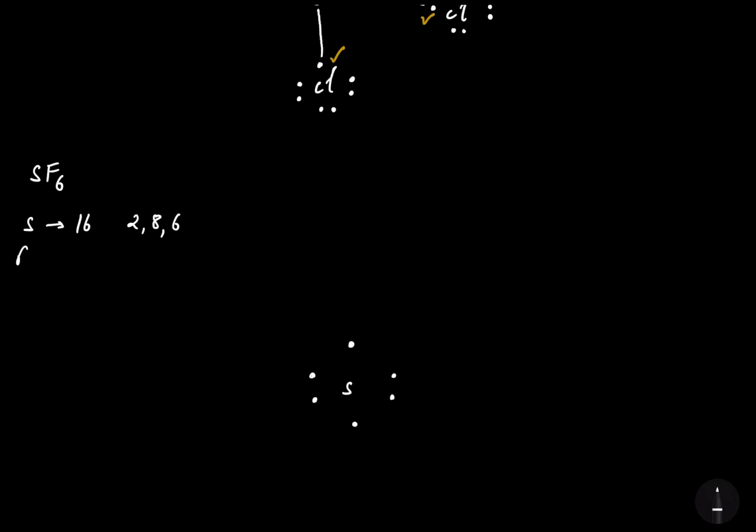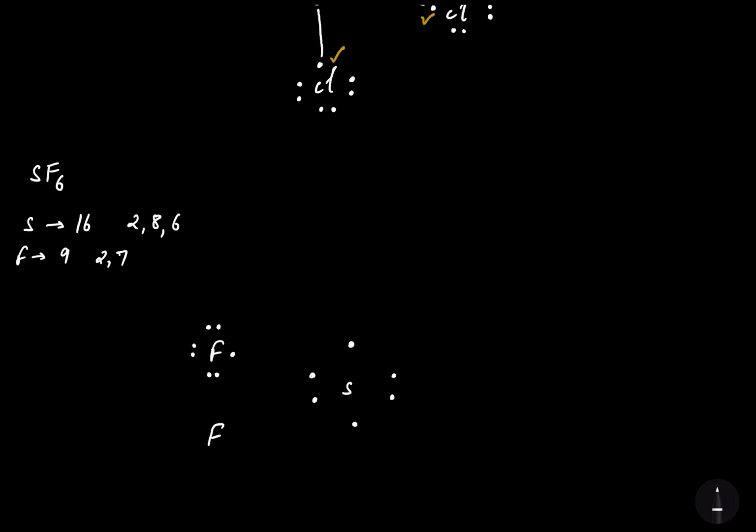Now let's talk about fluorine. It's 9. Configuration will be 2, 7. So I'm firstly making 6 fluorines over here. Fluorine 1, 2, 3, 4, 5, 6 and the 7.